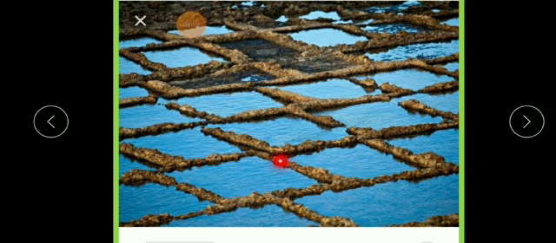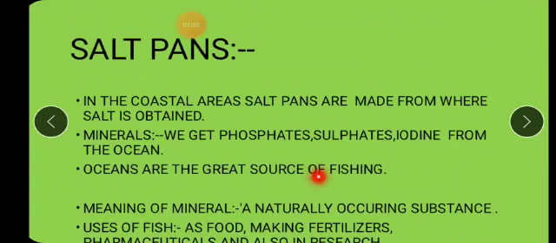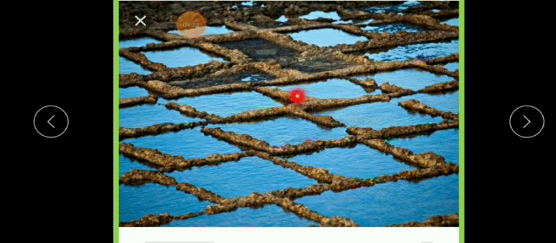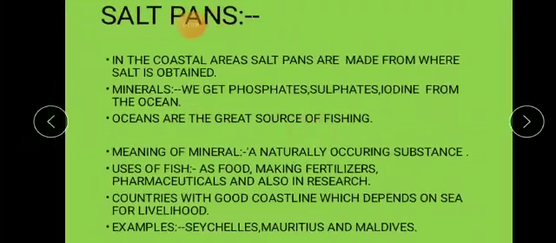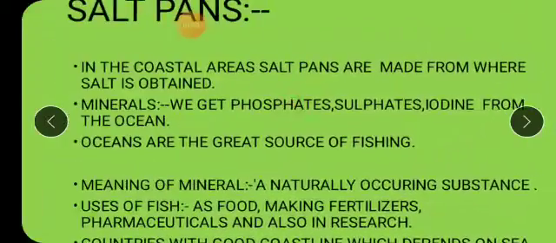These salt pans are constructed just near the ocean. So let's read something in more detail about the salt pans. Understood the meaning of salt pans, children? These are the salt pans, constructed in blocks. In the coastal areas, salt pans are made from where the salt is obtained, so from such salt pans it becomes very easy to get the salt. This is one of the uses of oceans, that you get salt from the salt pans in the ocean.